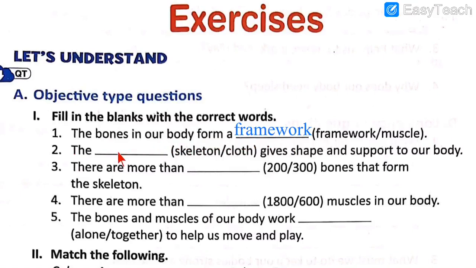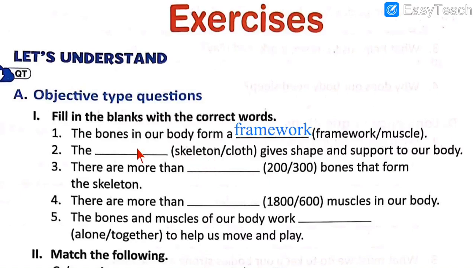Number 2. The dash gives shape and support to our body. Options: skeleton or cloth. So it is very clear, the answer is skeleton. Skeleton gives shape and support to our body.